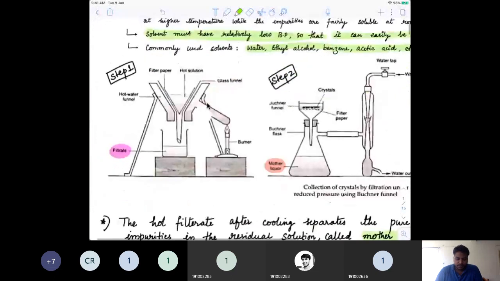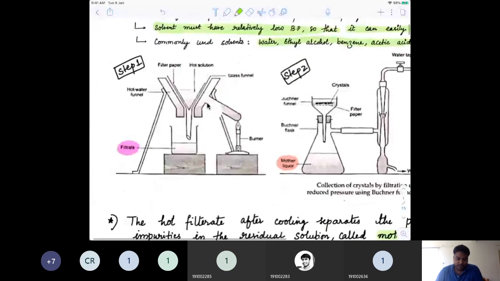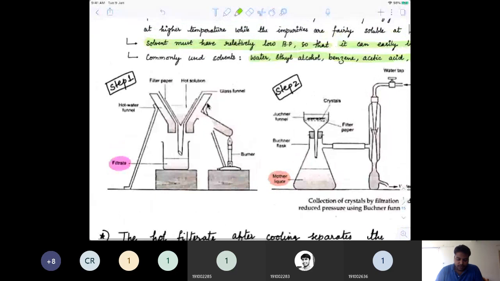Okay, so let me show you pictorially what exactly we are doing. Here we are heating the solution, and the entire solution becomes hot.